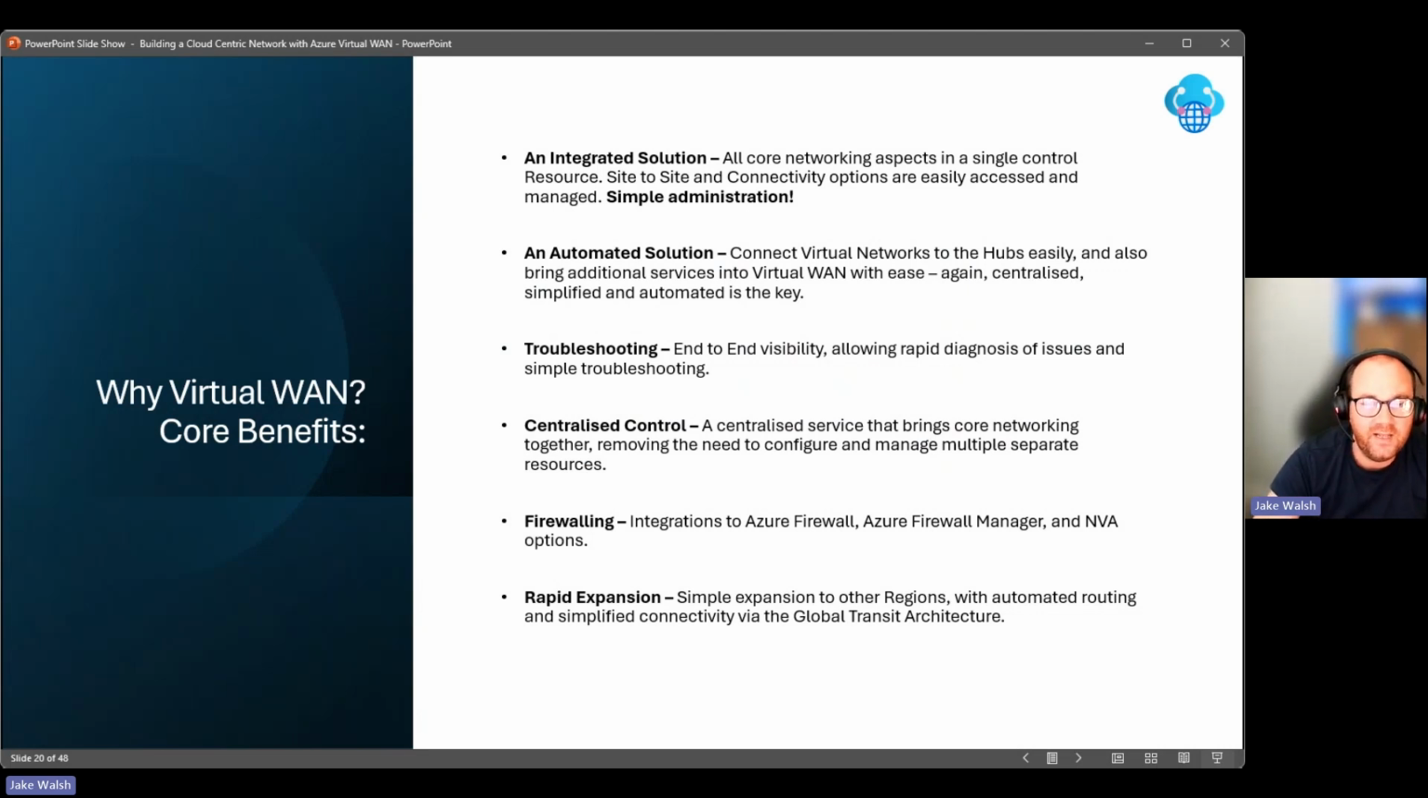Rapid expansion, probably the last but by no means least core benefit I'm just going to highlight here. So the expansion to other regions is very, very simple. And that additional routing, so the ability to expand to another region and have those route tables built out for us is very, very useful and really helps when you are perhaps growing your Azure estate to different parts of the globe, other regions, that sort of stuff.